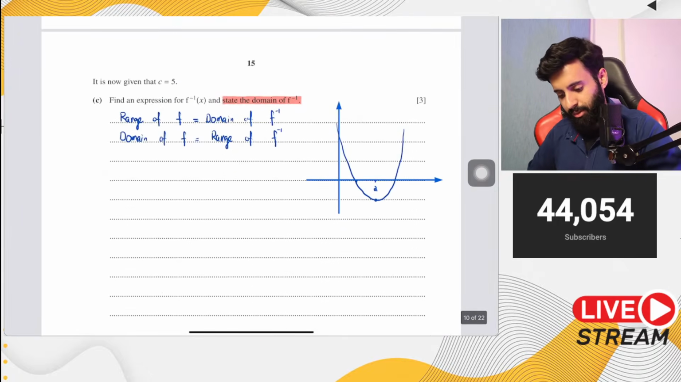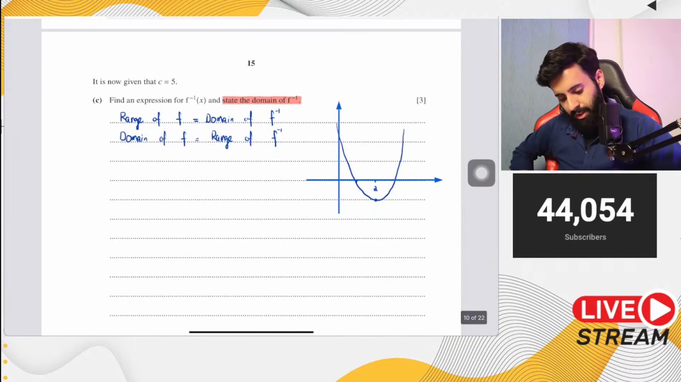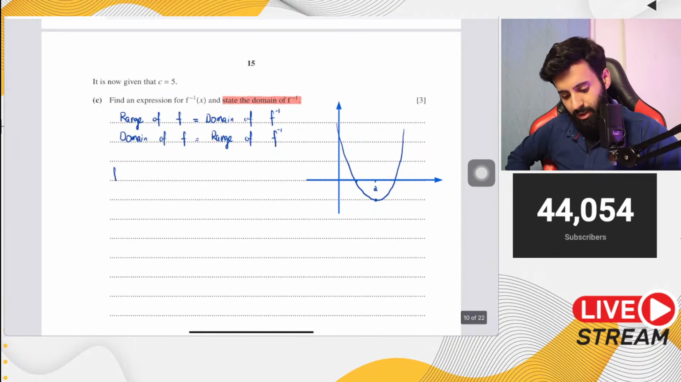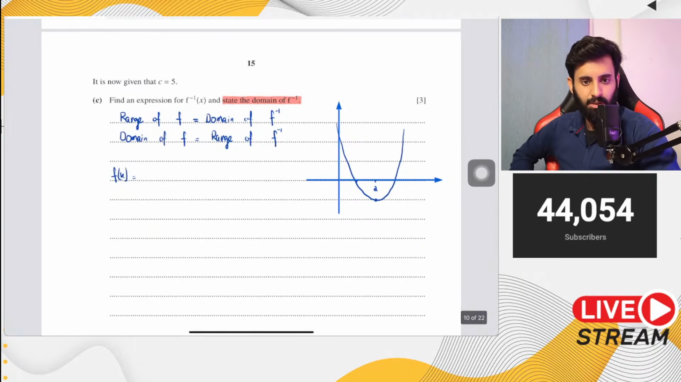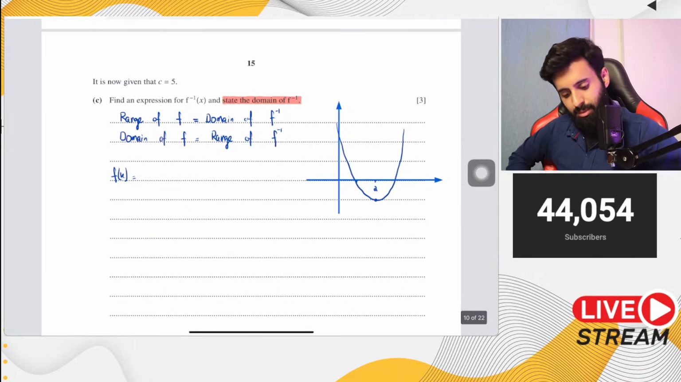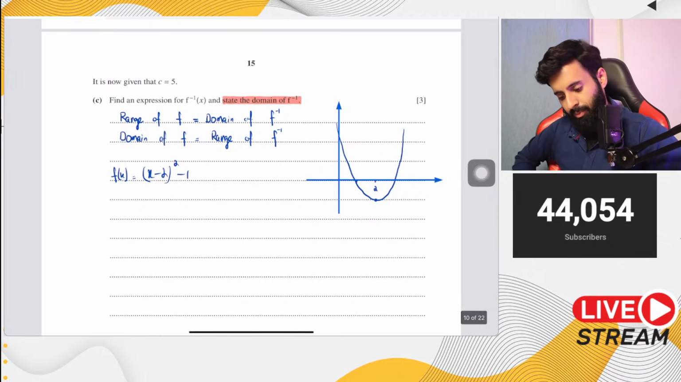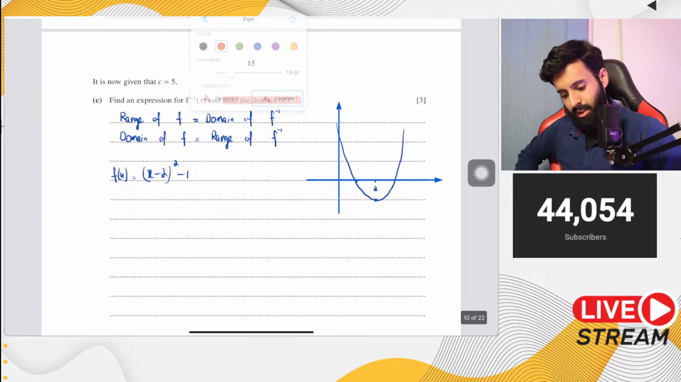So here's what I'm going to do. Before I find out the domain, let's first find out the inverse. So what is f of x equal to? Let's use the completed square form. It's x minus 2, the whole thing square, minus 1. Now we do all the necessary steps to find the inverse.